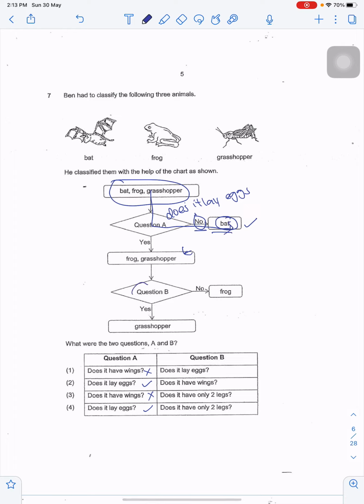Now we need a question that differentiates a frog from a grasshopper. So we know options 1 and 3 can't be true, so we look at options 2 and 4. Does it have wings? No. Can it be a frog? Yes. So this is true. For question 7, option 2 is true. Let's check option 4. Does it have 2 legs? Now that's false. We know that frogs do not just have 2 legs.